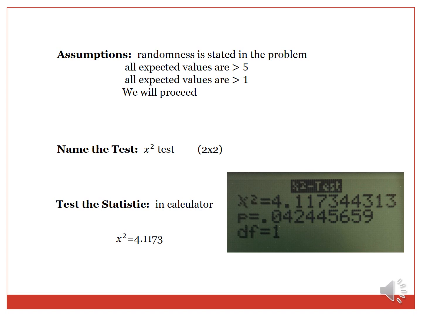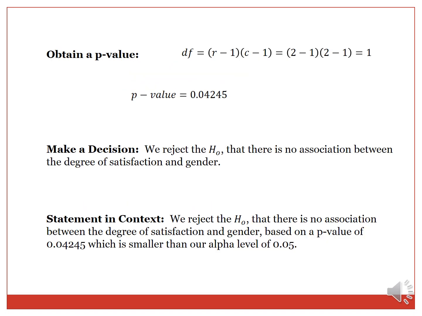The test we'll be using is the chi-square test. We use this in the calculator using the matrix, and our chi-square statistic is 4.1173. Our degrees of freedom is rows minus 1 times columns minus 1. So in this case, it would be 2 minus 1 times 2 minus 1, which equals 1. We are also told with the calculator that our p-value is 0.04245.